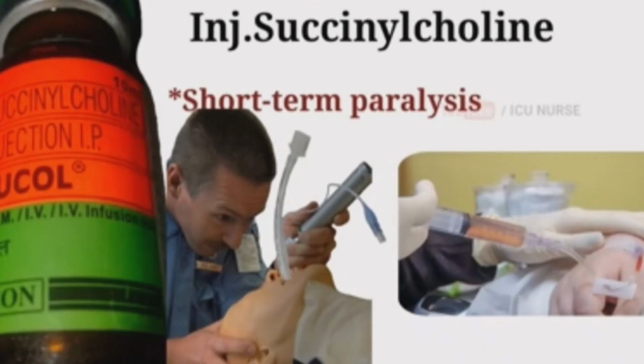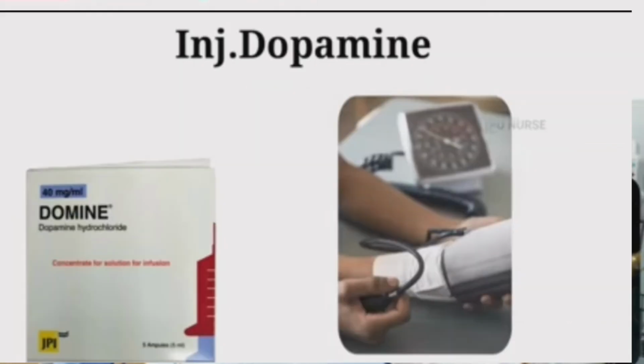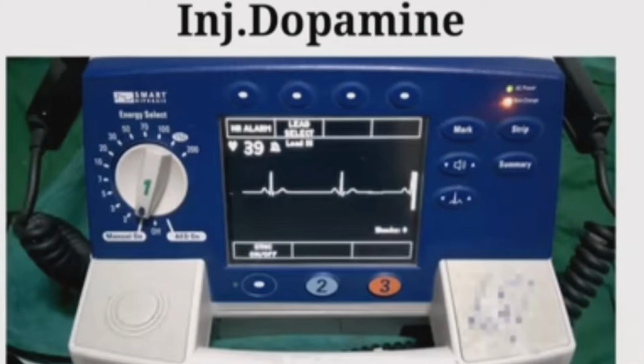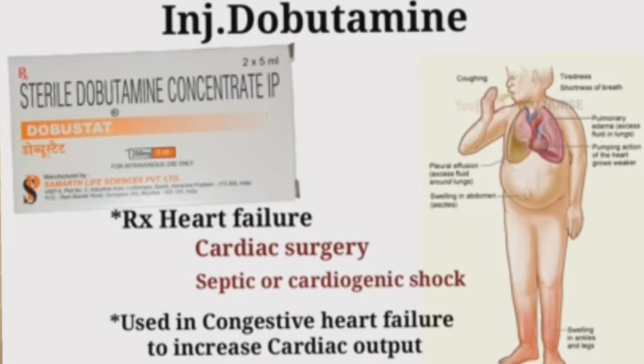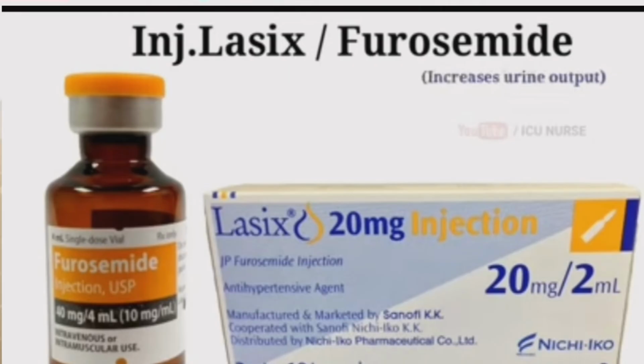Next injection, succinylcholine is used to induce short-term paralysis, which facilitates tracheal intubation in case of emergency. Next injection, dopamine. Injection dopamine is a drug which is used to treat severe low blood pressure, slow heart rate and cardiac arrest. Next injection, dobutamine. Injection dobutamine is used to treat heart failure caused by cardiac surgery, or in septic or cardiogenic shock, and it can also be used in congestive heart failure to increase the cardiac output.